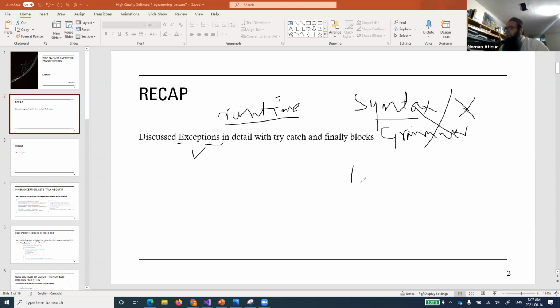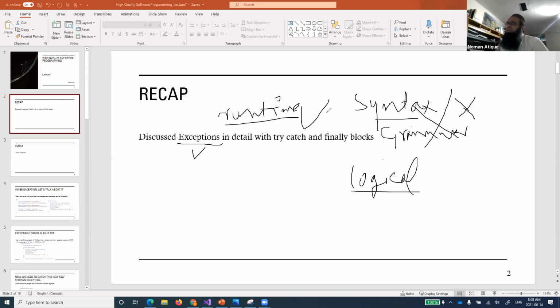Then we talked about the other type of error, logical errors, as some of you have said. What were the logical errors? These are the errors that do not stop the execution of our program. Sometimes a logical error might do that, but usually it does not. The compiler will say the program is all good and I can run it, but you are not getting the required output. That is your problem: you have made some logical error, the lines are executing, but you are not getting the required output. So you need to work on your logic.